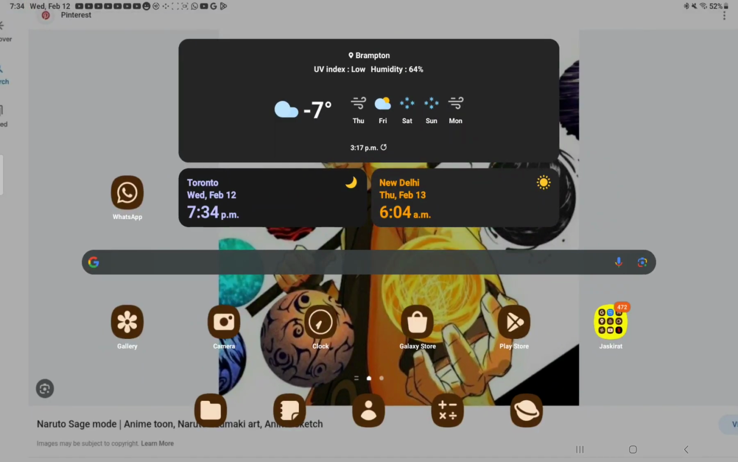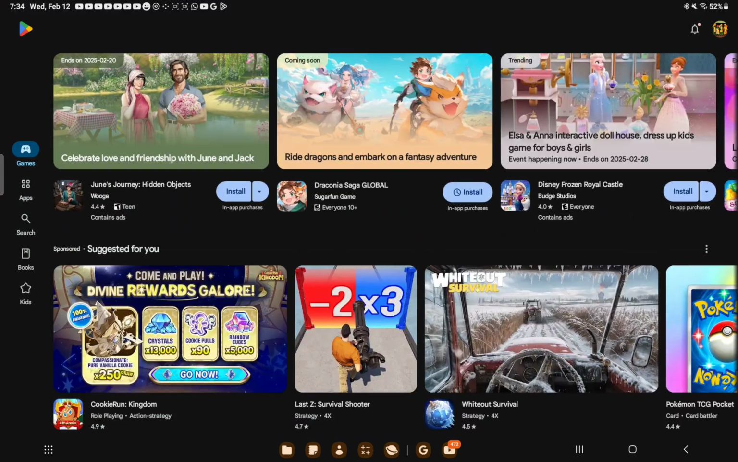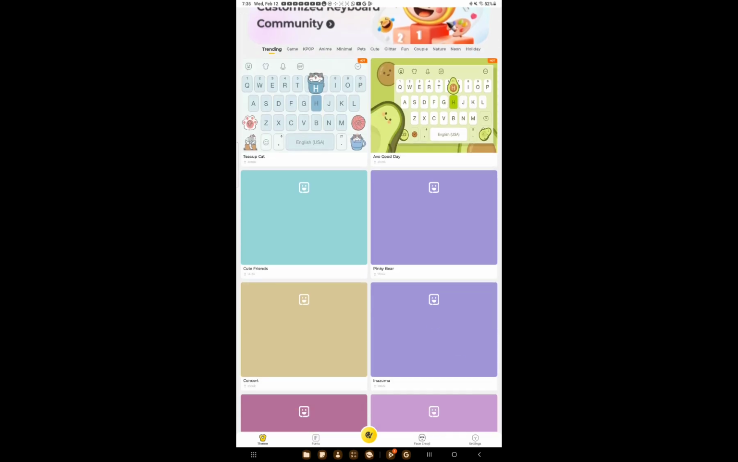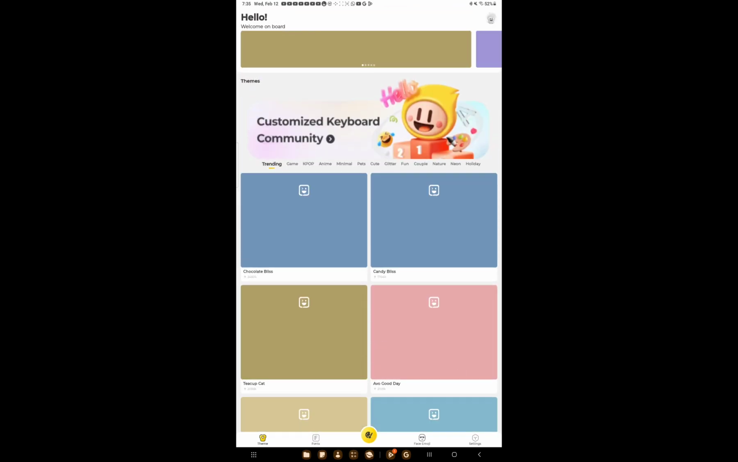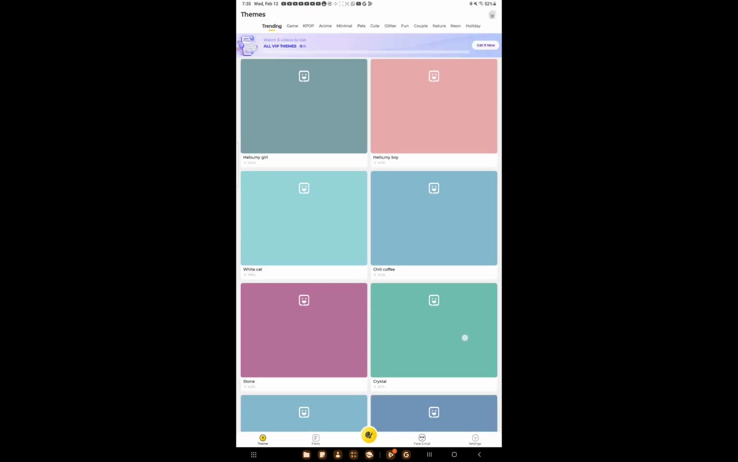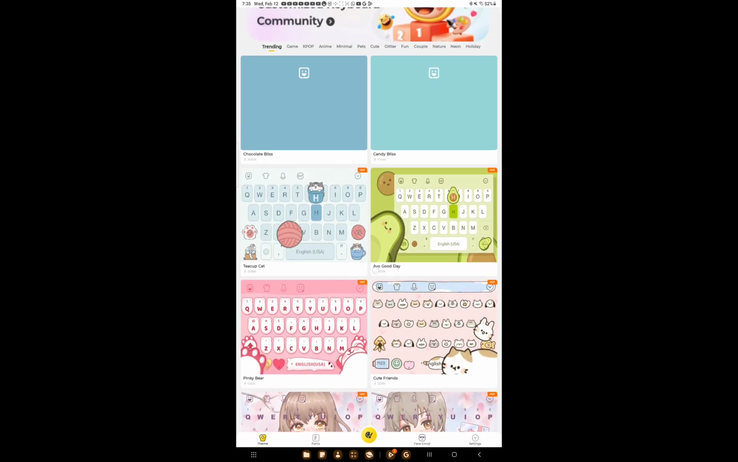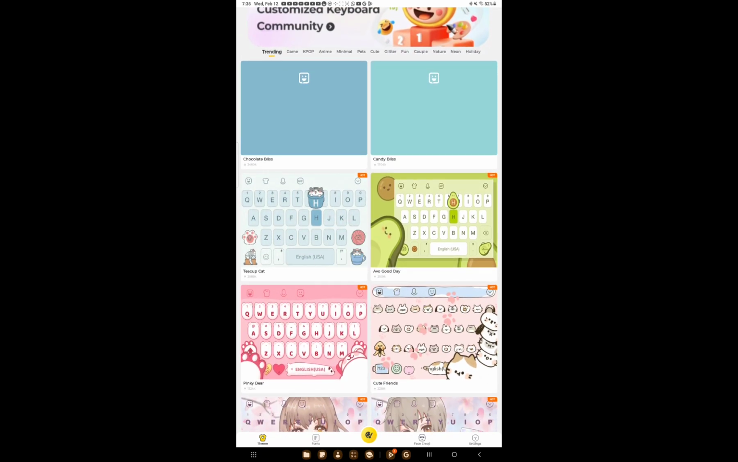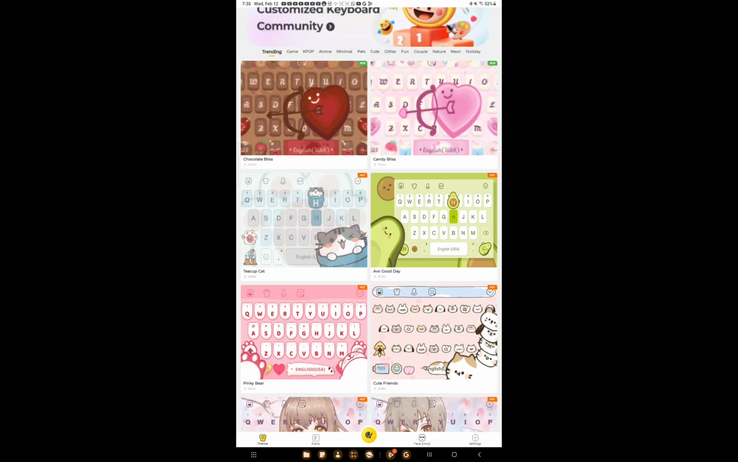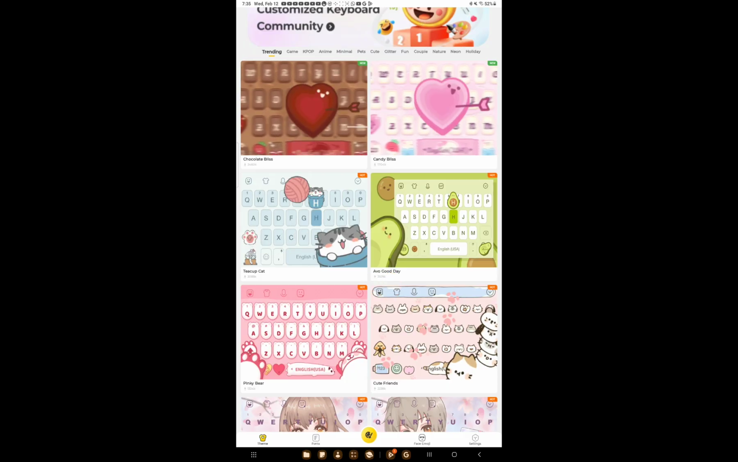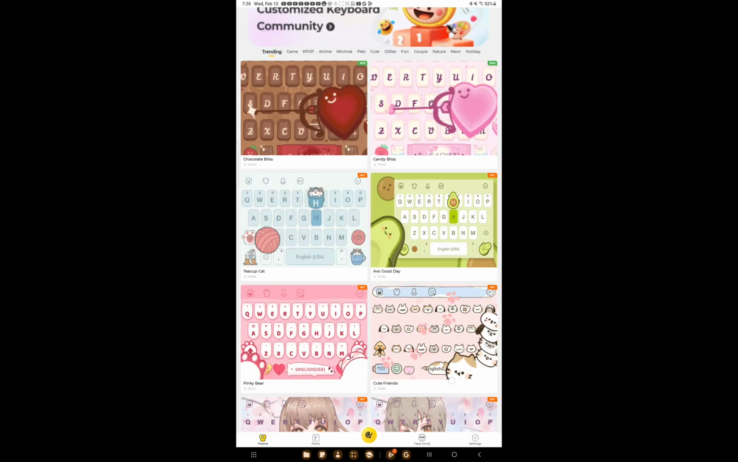You can just go to the Play Store and download it from there. But I already have it installed, so I'm just gonna show you guys how it works. So you just go in there. As you can see over here, the place I'm circling, that means how much people have been using that, but that really doesn't matter.